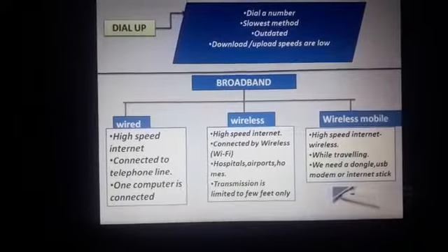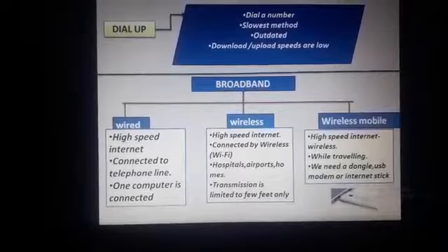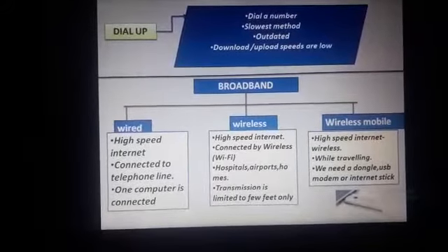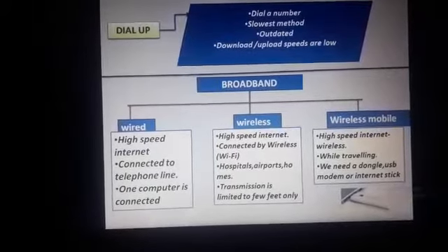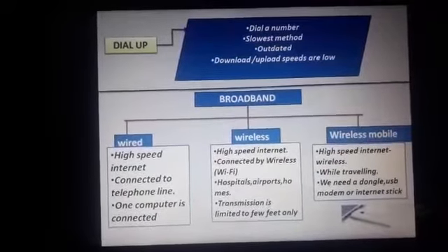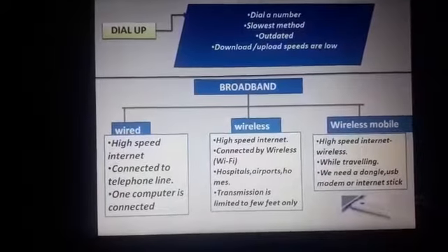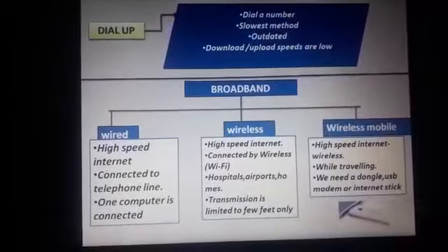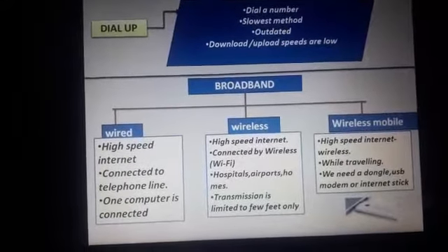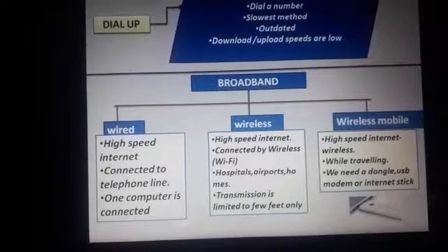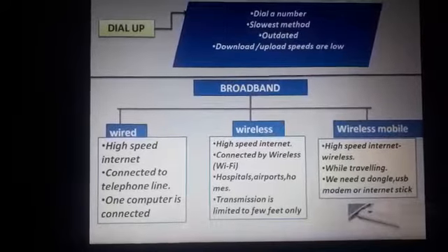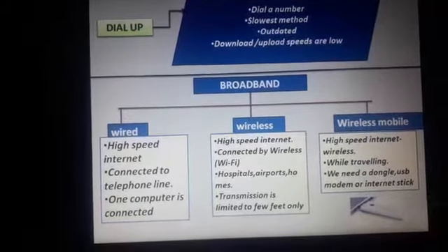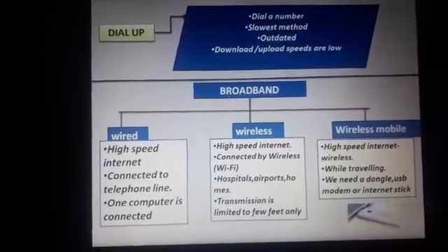Whereas in broadband technology, to get connected to the internet, you get connected to an existing phone line and your computer is continuously connected to the internet, and it provides high-speed internet access. Now this broadband is classified into three types: wired, wireless broadband and wireless mobile broadband.